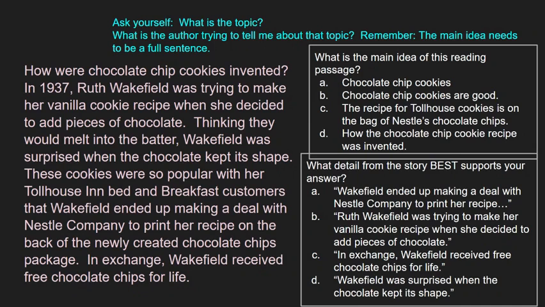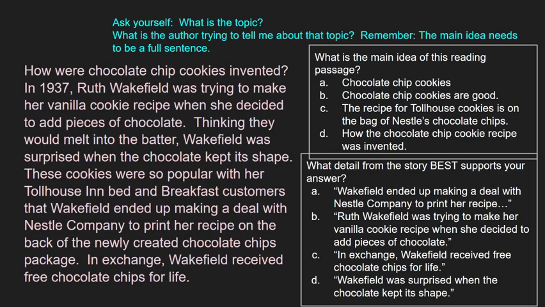What detail from the story best supports your answer? Is it A, Wakefield ended up making a deal with Nestle Company to print her recipe? B, Ruth Wakefield was trying to make her vanilla cookie recipe when she decided to add pieces of chocolate? C, in exchange, Wakefield received free chocolate chips for life? Or D, Wakefield was surprised when the chocolate kept its shape?